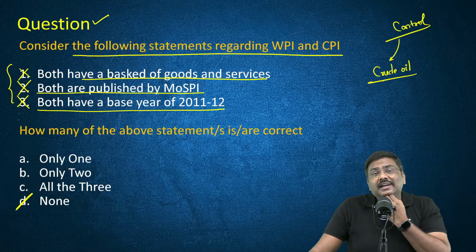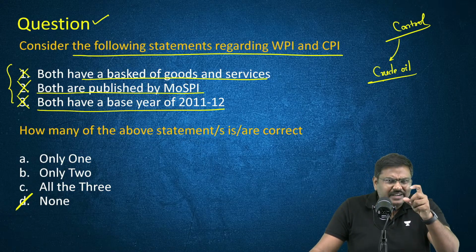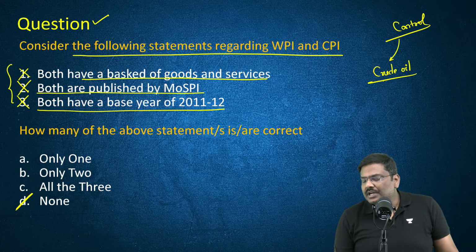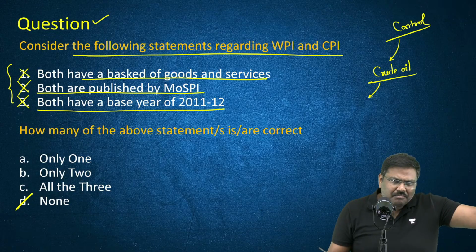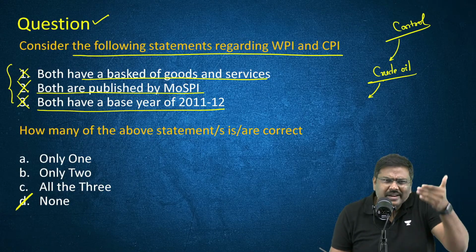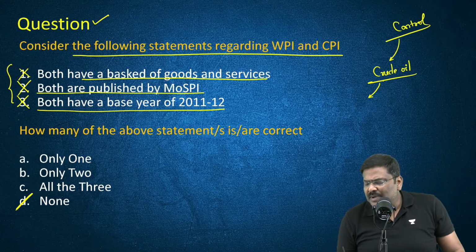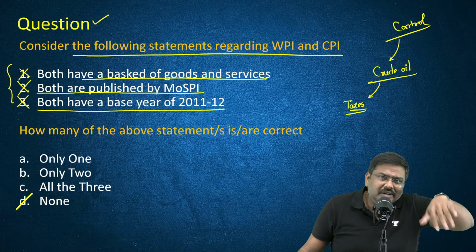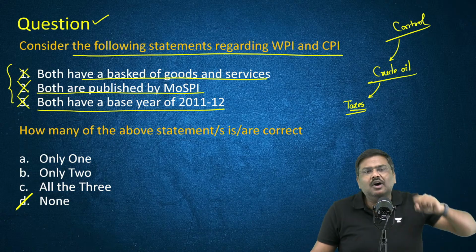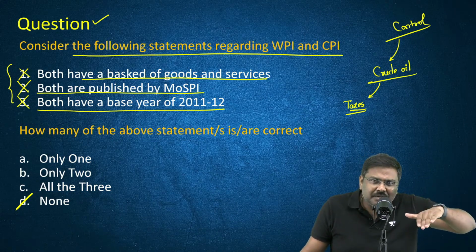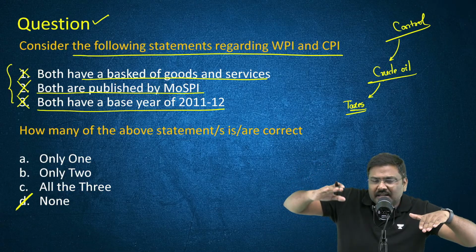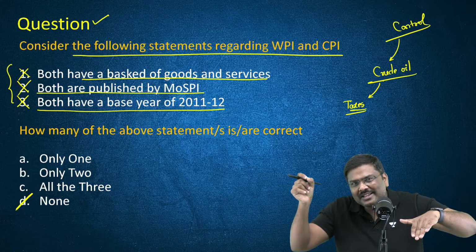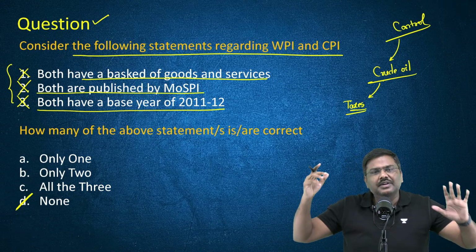Last week, there was one article in the Mint newspaper. How? One way to reduce the cost of the crude oil in the market, that is, essentially reduce the market prices of petrol and diesel, is by reducing taxes. The taxes which are applicable on petrol and diesel by both central as well as the state government. Can they reduce these? Let's say taxes are reduced, market prices will go down automatically. I hope you understand, this will contribute to a reduction in the market prices and reduce the cost push inflation.